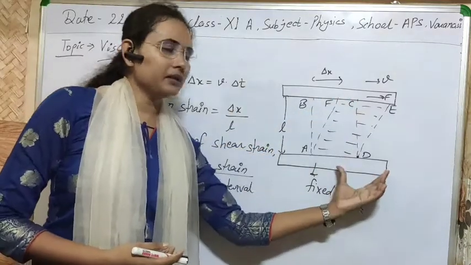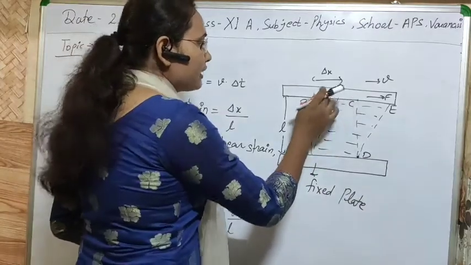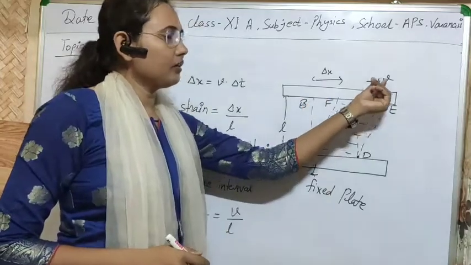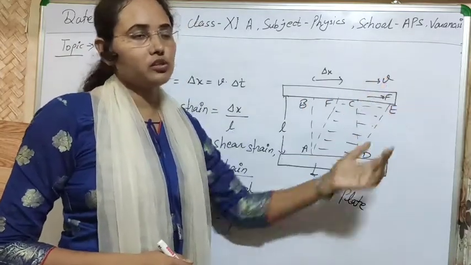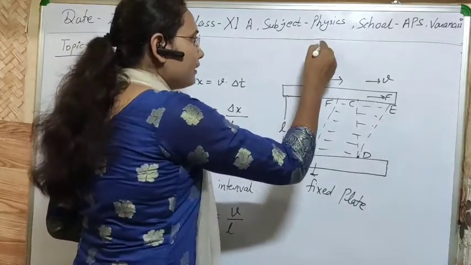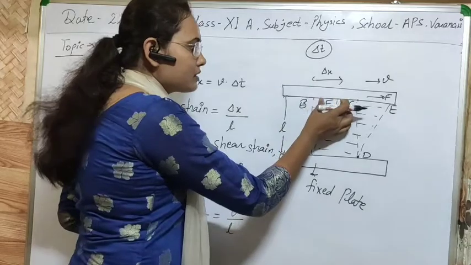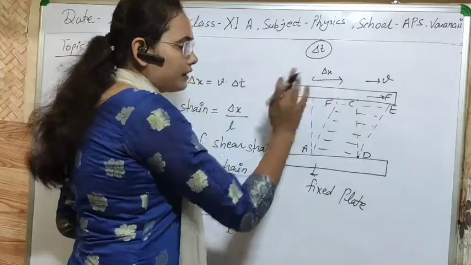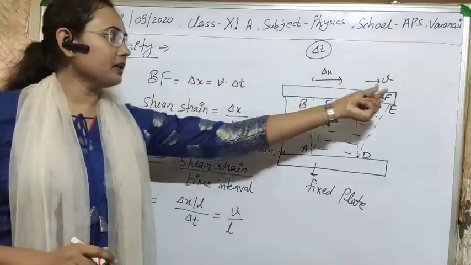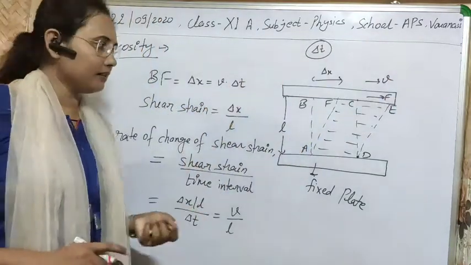Taking the same example I told you for the experiment, let us suppose that on the application of force, or the motion of this plate, in any time delta t, the displacement in this layer is delta x. If the velocity is v and the time interval is delta t, then definitely we can write it here.